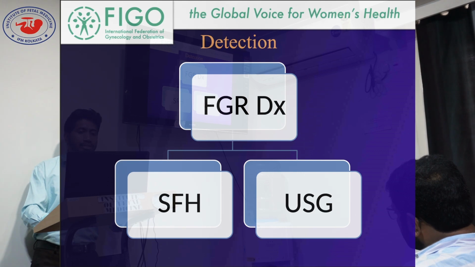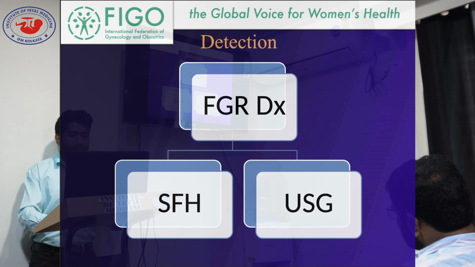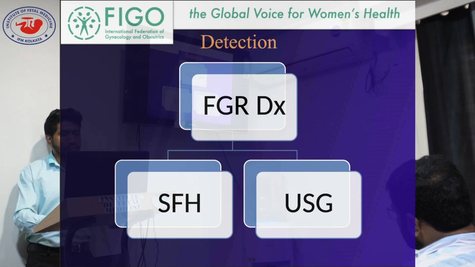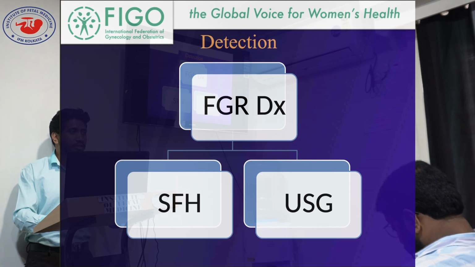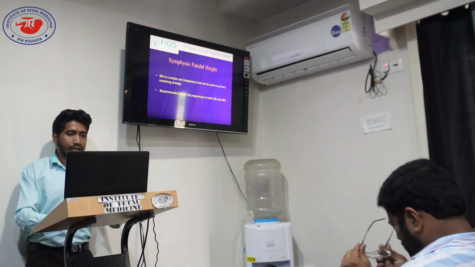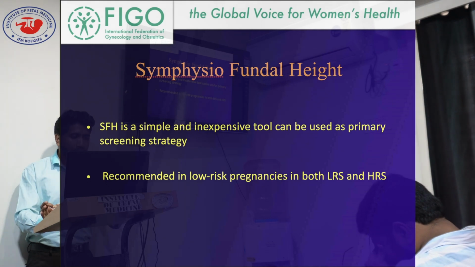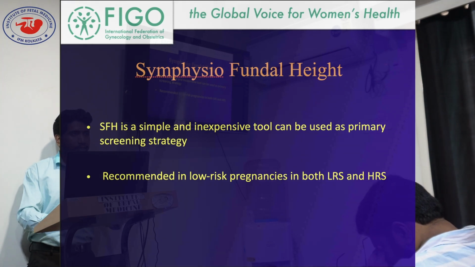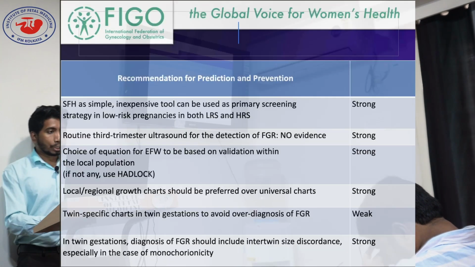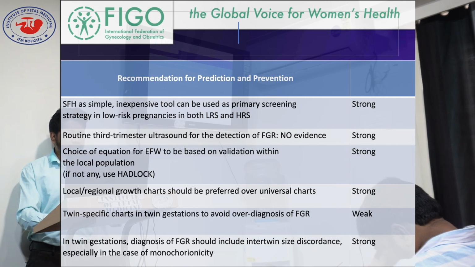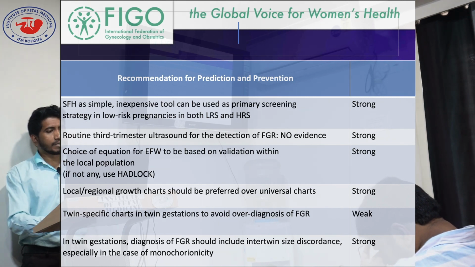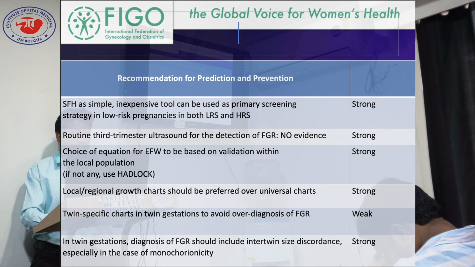So how will we detect FGR? It's basically clinical and ultrasound diagnosis. Clinical means symphysis fundal height, you all know that, in a low resource setting, just done with a simple measuring tape and corroborated with the gestational age, provided the LMP is correct or there is any earliest week scan that can corroborate whether the LMP is agreed or not. So symphysis fundal height as a simple inexpensive tool can be used as a primary screening strategy in low resource settings.